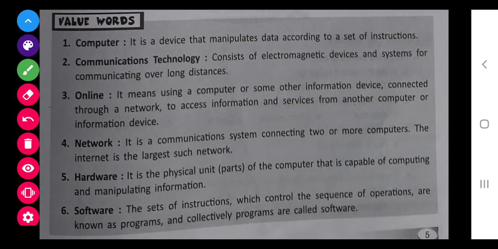So class, these are some keywords that you have to read. So class, today you go through this chapter only, and in the next class we will do the question answers. I will tell you which questions are to be done.